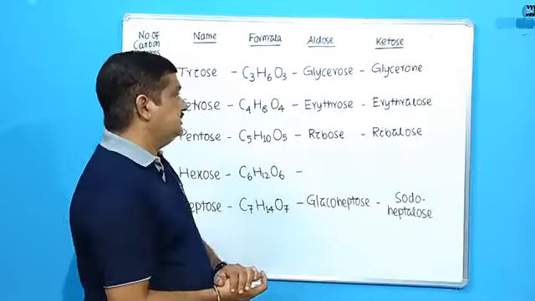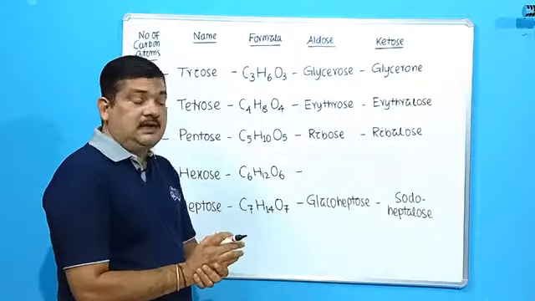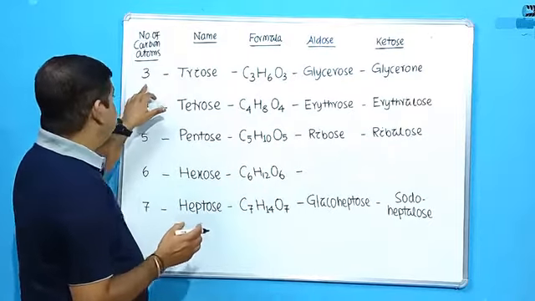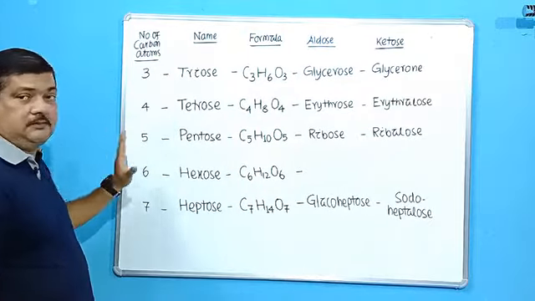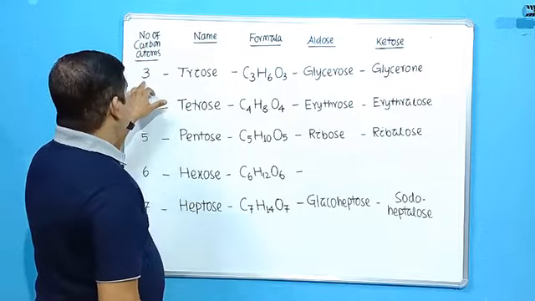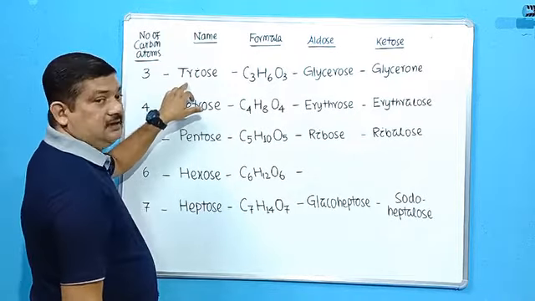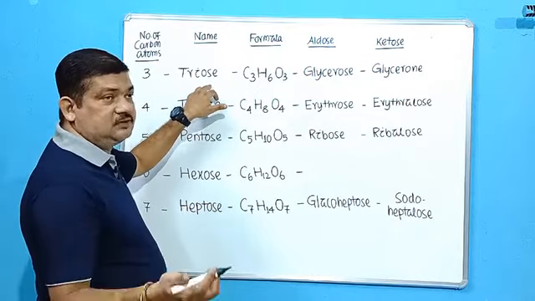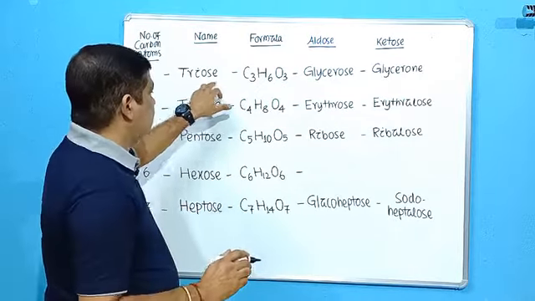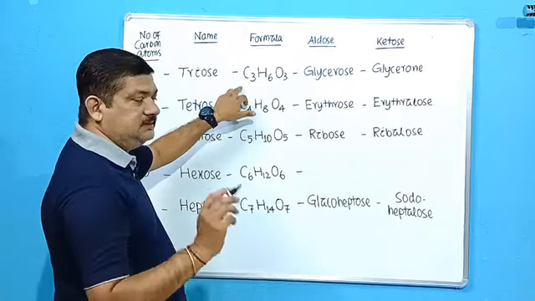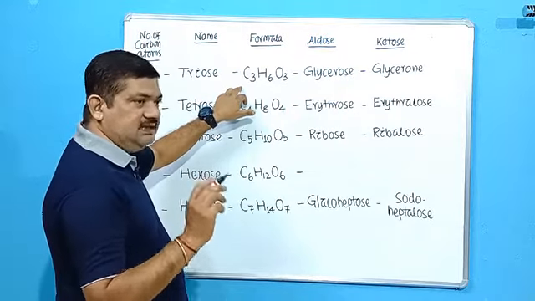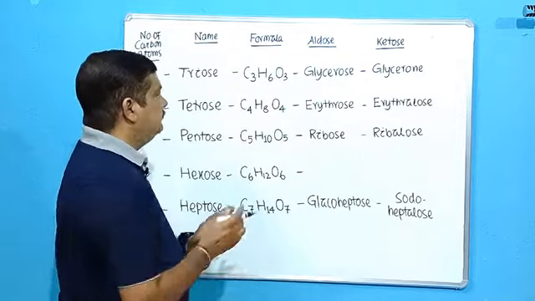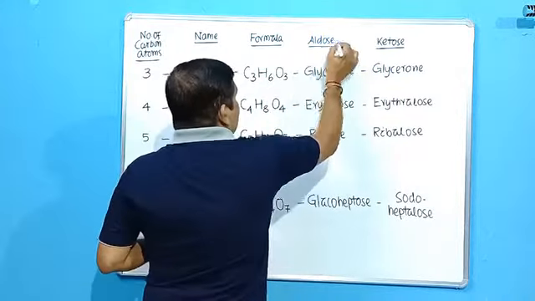So students, next we will try to learn some names based on the number of carbon atoms. Starting from carbon atom number 3 to 7, we will discuss only these. When there are 3 carbon atoms, obviously the common name would be tri. Triose means it is a sugar containing 3 carbon atoms. So what will be the general formula? One of the general formulas is CnH2nOn. So C3H6O3.